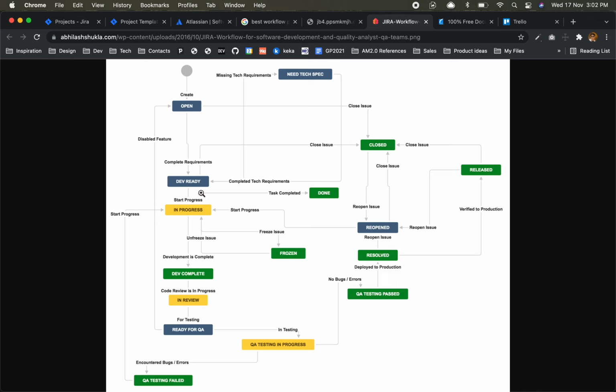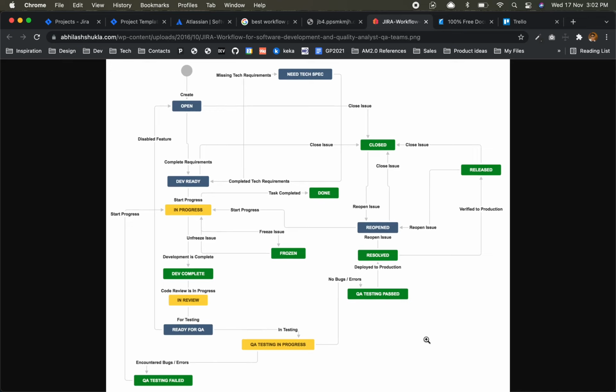right? This is the disabled feature. Like for testing, now it is disabled. Okay, like it's not working. Basically you are not able to check that particular feature, so you opened it again. So like this way, I think this is a good flow.